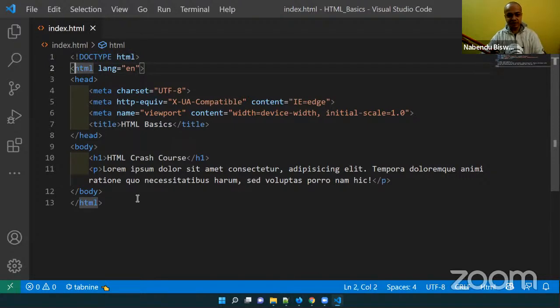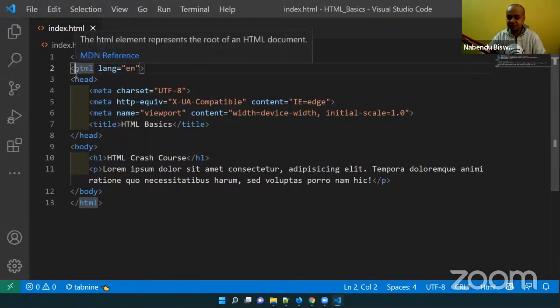So in HTML everything is tagged. Everything has a start tag and an end tag. Some of them don't have; I will tell about them later on. So HTML also has a start tag and an end tag. HTML lang is English, because we are going to use English. If it is French, it is FR. Okay.